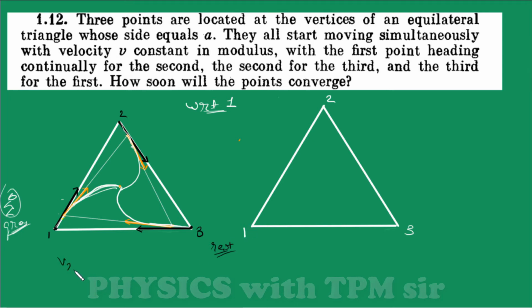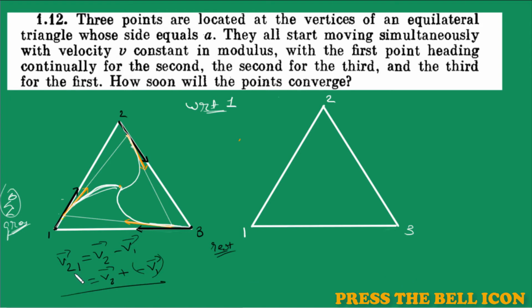Let's say particle 1, let's analyze particle 2's velocity with respect to 1. So we will write, velocity of particle 2 with respect to 1 will be equal to velocity of 2 minus velocity of 1, right? We can write this as velocity of 2 plus minus v1. So here you can see, in order to observe the velocity of particle 2, particle 1 is taking the resultant of that object's velocity, particle 2's velocity, and the negative of its own velocity.